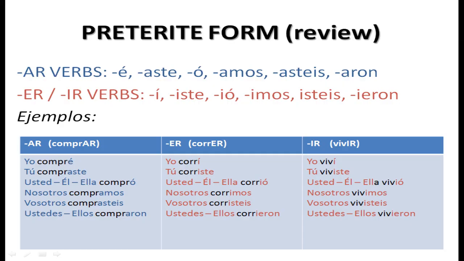ER, correr. Yo corrí. Tú corriste. Usted, él, ella corrió. Nosotros corrimos. Vosotros corristeis. Ustedes, ellos corrieron. IR, vivir. Yo viví. Tú viviste. Usted, él, ella vivió. Nosotros vivimos. Vosotros vivisteis. Ustedes, ellos vivieron.